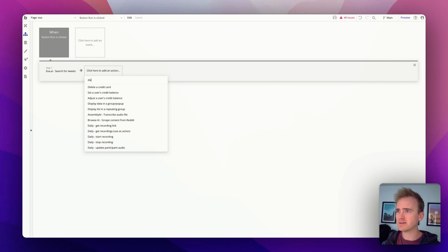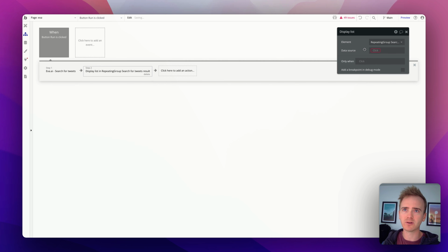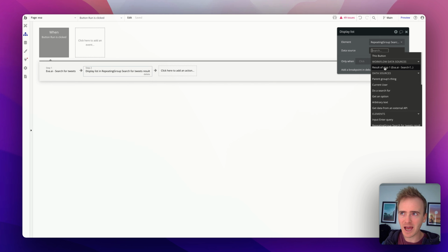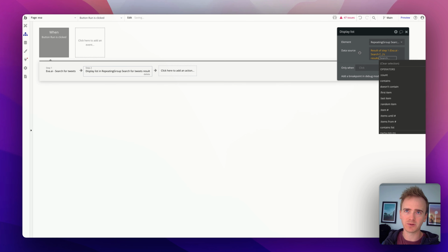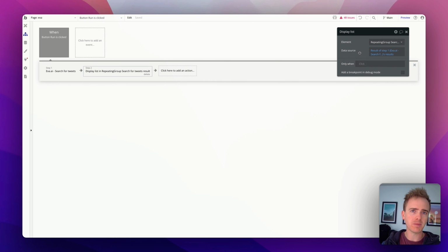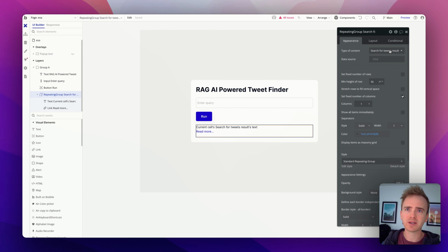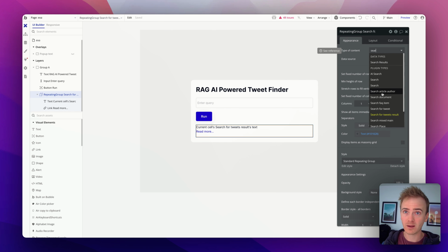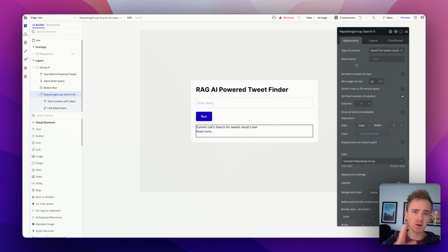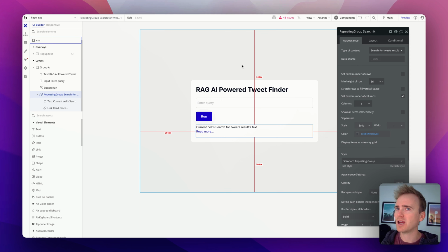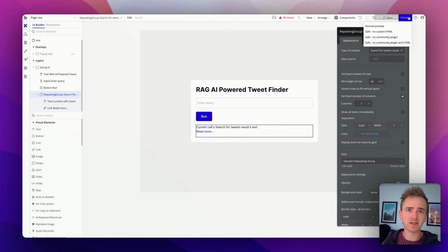So now I want to display data, and so I'm going to say display list in repeating group. And my data source is what comes out of the API call in step 1, results. Cool, that's gone blue. That means that there is a match between the data that it's expecting and the data that it wants to display. And this is very easy to get confused on, because I'm saying here, search for tweets results. Not search for tweet, search for tweets results. Okay, because I'm going straight to the point in the data that I get back. I'm going straight to the point where I get the results. Cool. Let's go ahead and preview and see how well this runs.